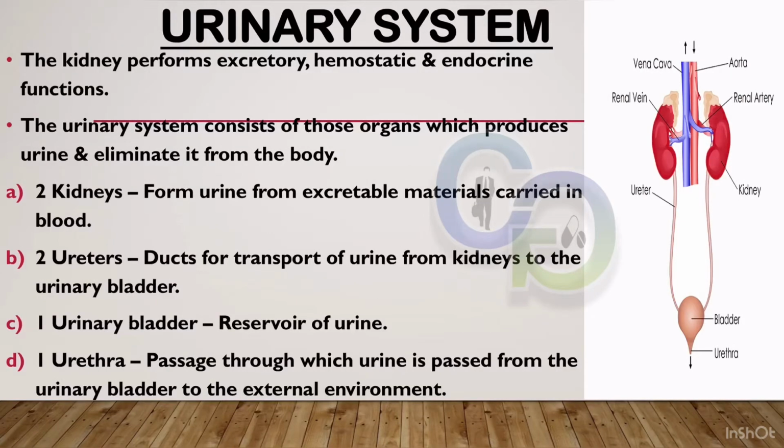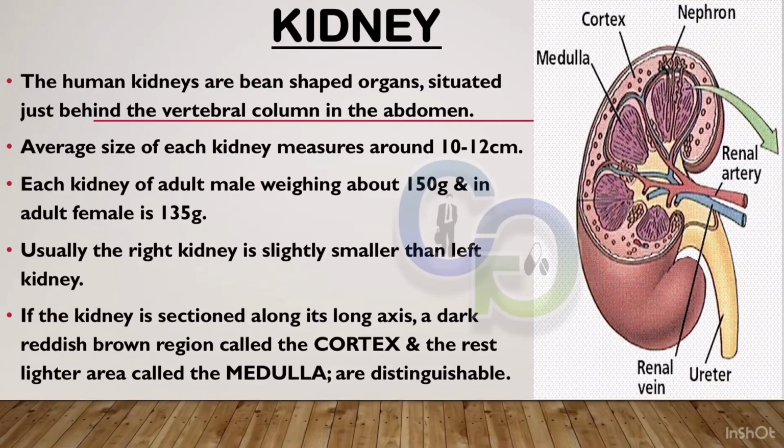Urinary system. The kidney performs excretory, homeostatic and endocrine functions. The urinary system consists of those organs which produce urine and eliminate it from the body. Two kidneys form urine from excretable materials carried in blood. Two ureters, ducts for transport of urine from kidneys to the urinary bladder. One urinary bladder, reservoir of urine. One urethra, passage through which urine is passed from the urinary bladder to the external environment.